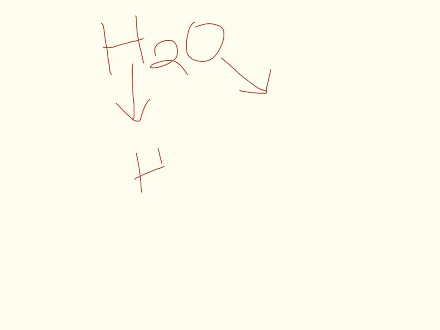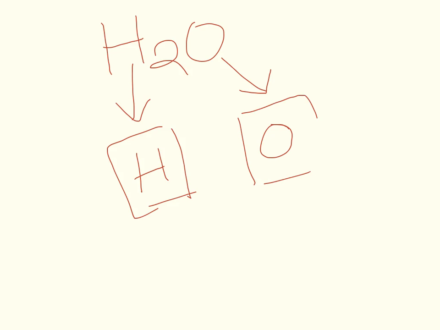Now, I talked about H2O before, right? So what is this H and what is this O? The H and O are two different elements. And you all might have seen the periodic table of elements. Each entry on the periodic table is one element.